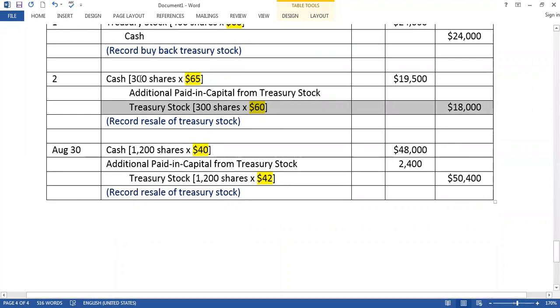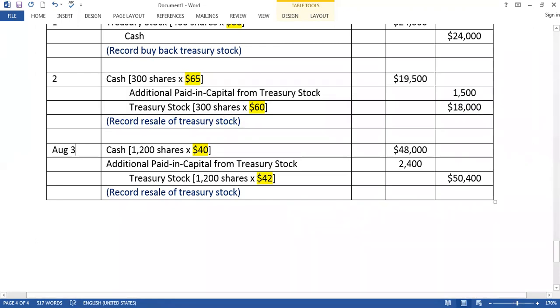But from the market they receive $65 per share, that means they receive cash 19,500. Of course, this is the gain, right? And gain is the difference. So what is the difference here? 1,500 is the gain. So this is about the second transaction.